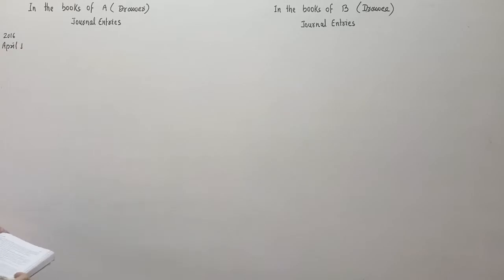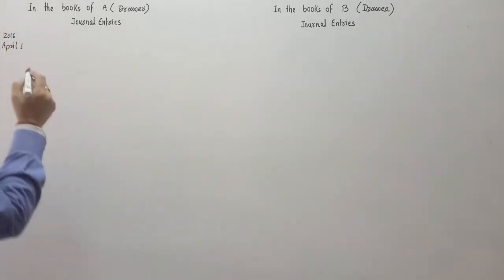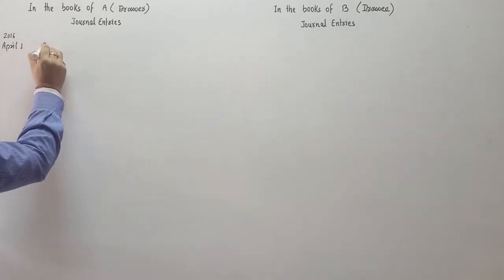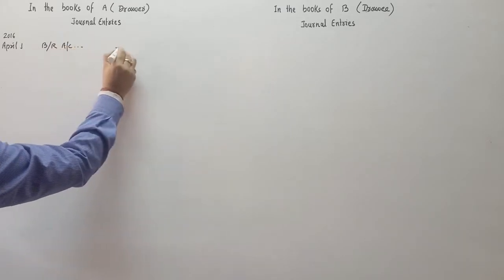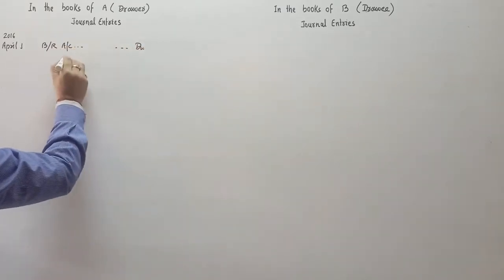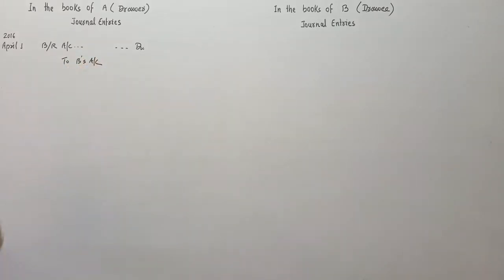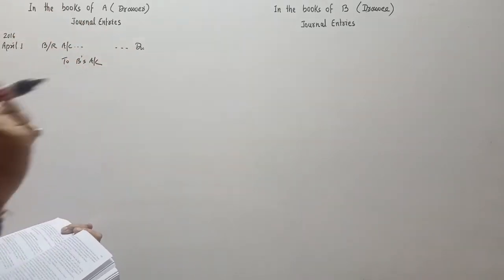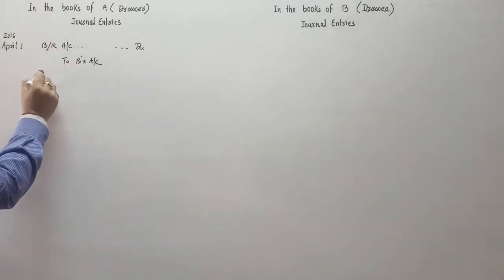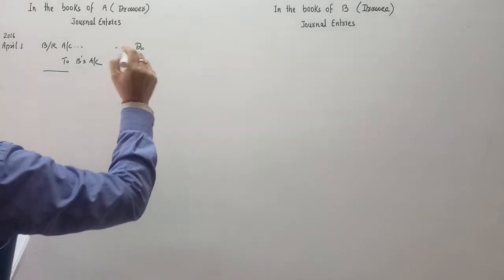When the bill is drawn over the drawee and the drawee accepts, for the drawer it's a bills receivable account debit, bills receivable account debit to B's account. Being bill drawn, which is accepted by drawee. So narration will be very simple. The amount of the bill is 8,000.